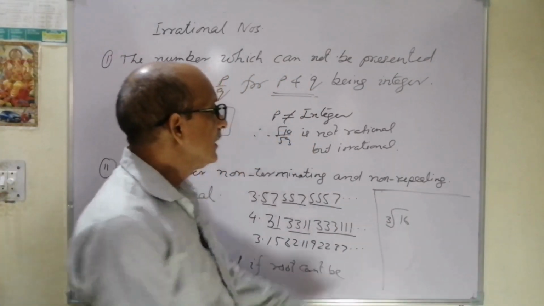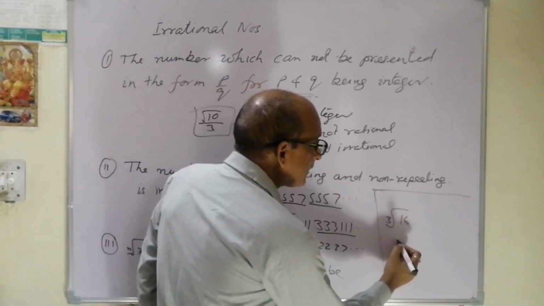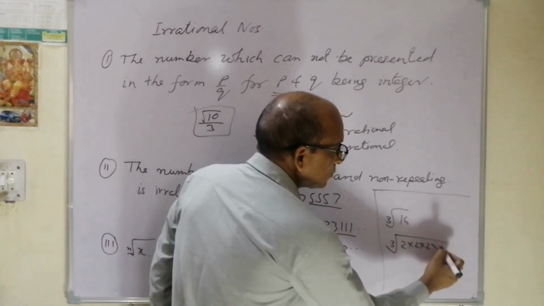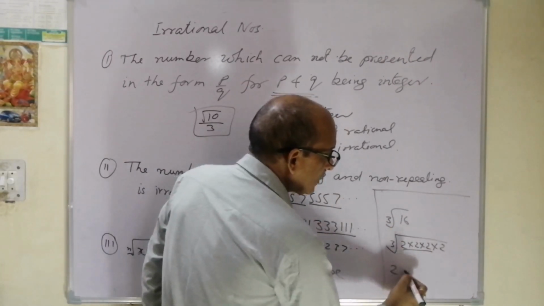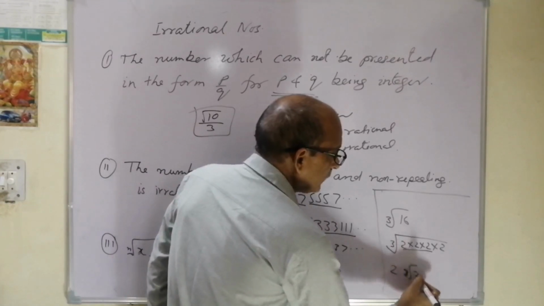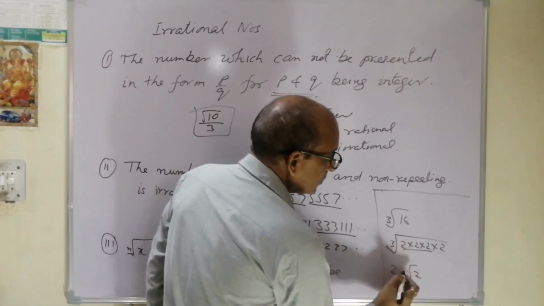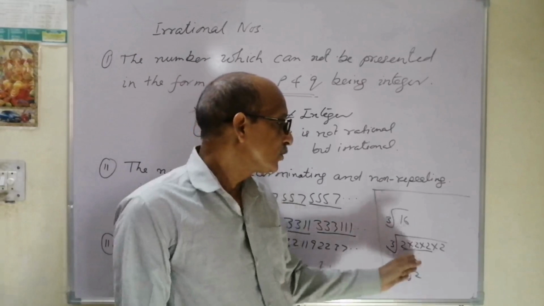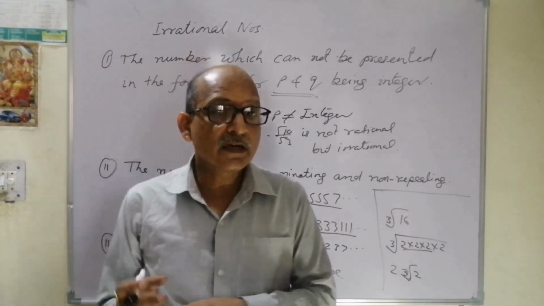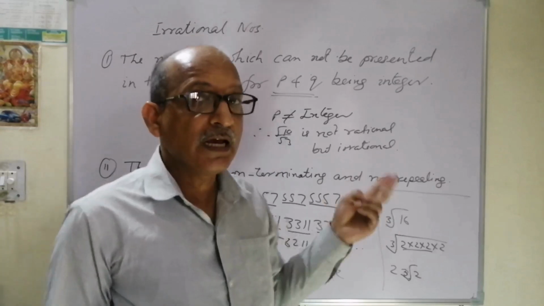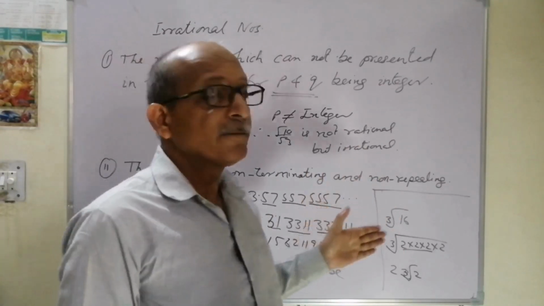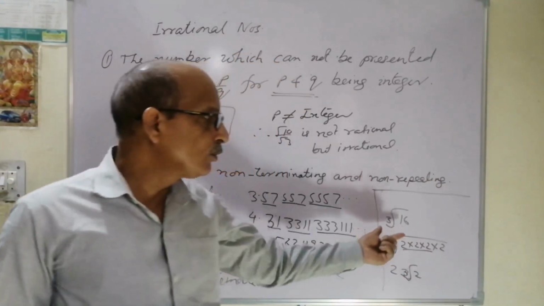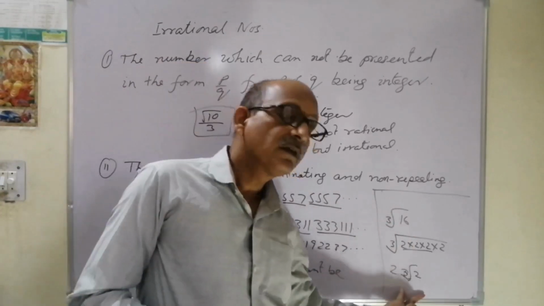So it is the cube root of 16. It is to be factorized: cube root of 2 into 2 into 2 into again 2. So this is grouped up. 2 will come out, and the third root of 2 will still be left under the third root. It means its root is not finally removable, so it is also an irrational number. In the previous example of rational numbers I had taken the cube root of 8, if you can recall. Cube root of 8 is rational because its root had been removed. Here the cube root of 16 is not removable, so it is an irrational number.